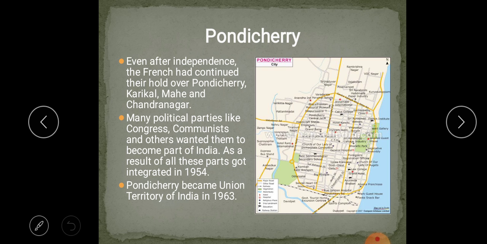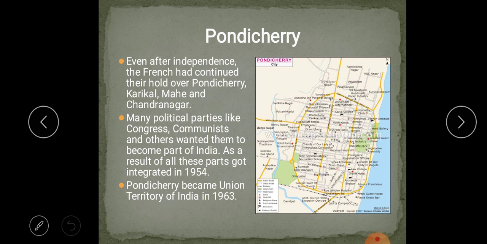Next, Pondicherry. It is near Madras, in Tamil Nadu, near the Bay of Bengal, children. Today cyclones are common, no? Due to the Bay of Bengal. So even after independence, in Pondicherry, the French were ruling.